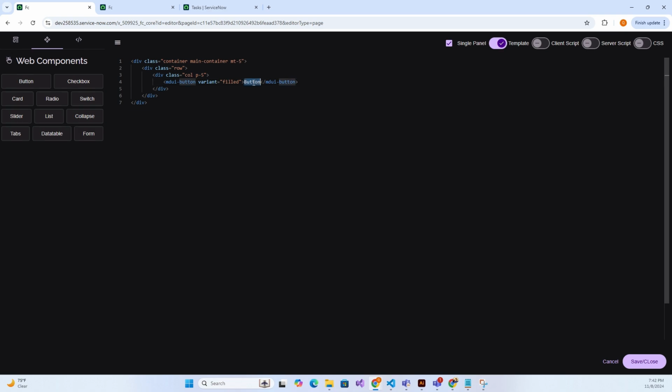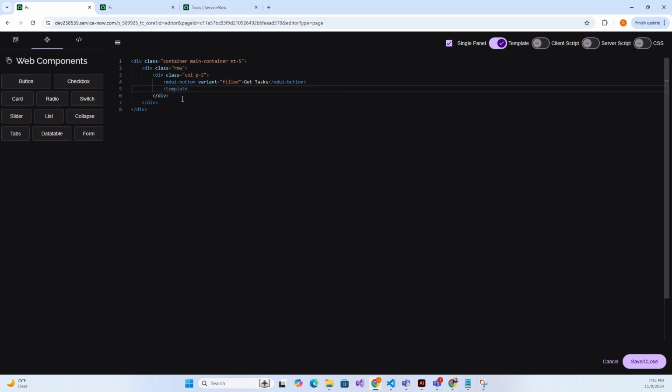Let's call this get task. And here we want a list to display all the tasks that get returned. But first, we only want to display the list if the object is not empty. So if the task exists, then we want to display it.